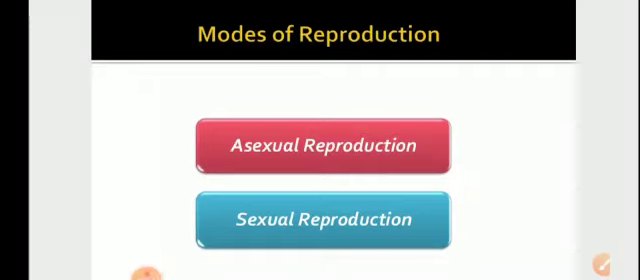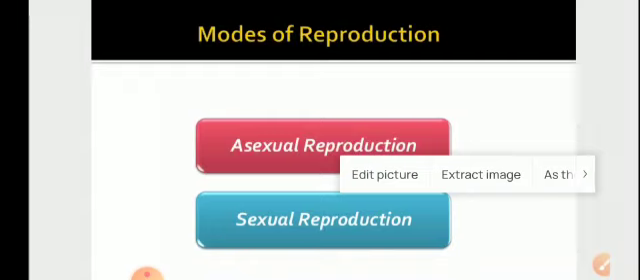In this module, we will be continuing with our ongoing Chapter 8, How Do Organisms Reproduce? We will be discussing the various modes of reproduction, which are basically of two types, that is, asexual reproduction and sexual reproduction.